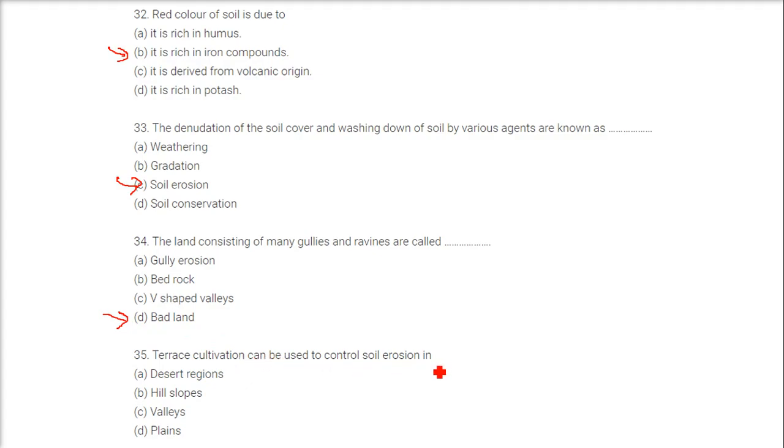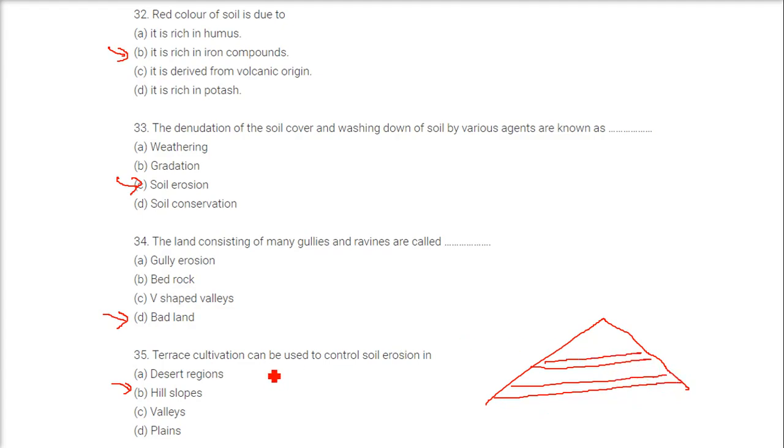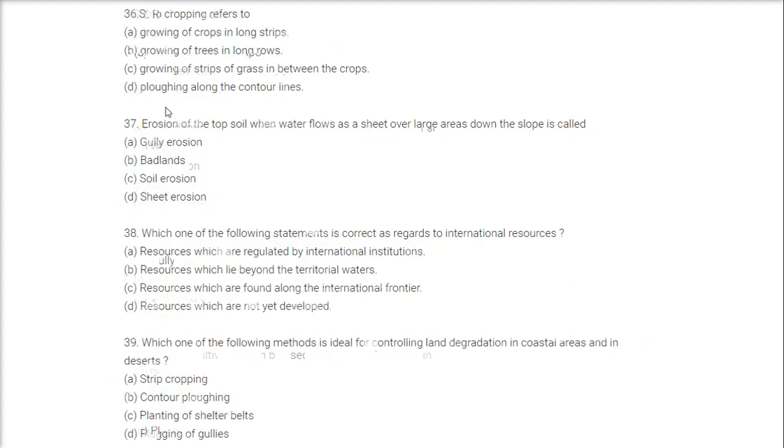Terrace cultivation can be used to control soil erosion in hill slopes. So if you have a hill slope, then we can have terrace cultivation like this. So step farming, terrace cultivation, and contoured plowing, all these are the solution to the soil erosion on these hill slopes.